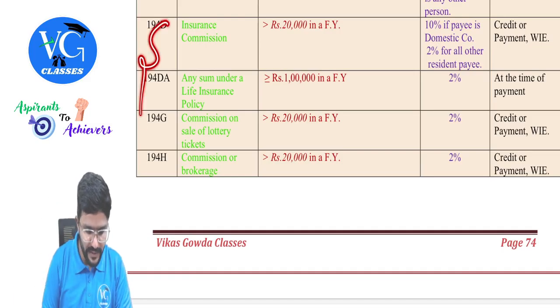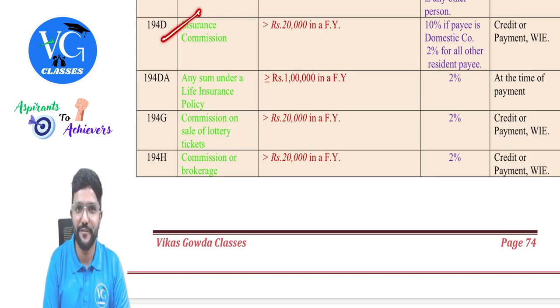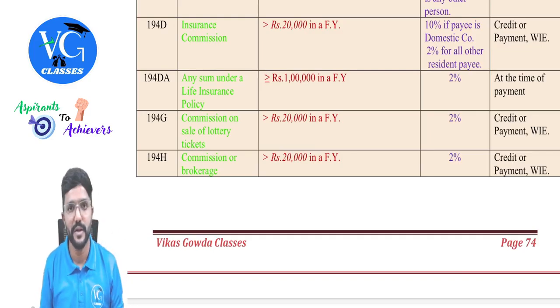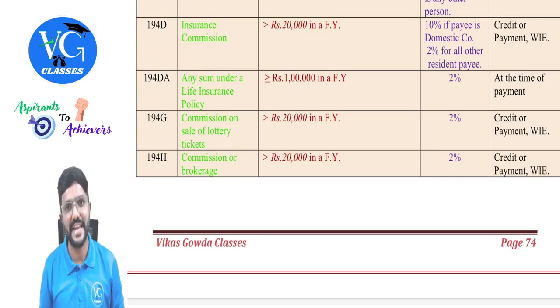So this insurance, you can see, a person will take insurance policy when he's scared of death. Correct, guys? Yes. So on insurance commission, TDS has to be deducted under section 194D. And on life insurance policy amount which matures, which we call sum assured or policy amount, if it is taxable in the hands of recipient, that is the insured, then TDS has to be deducted under section 194DA.